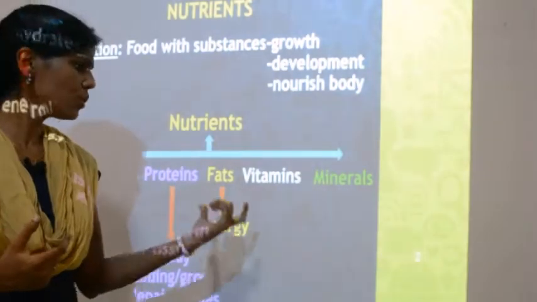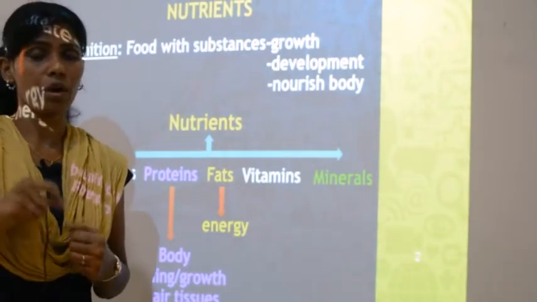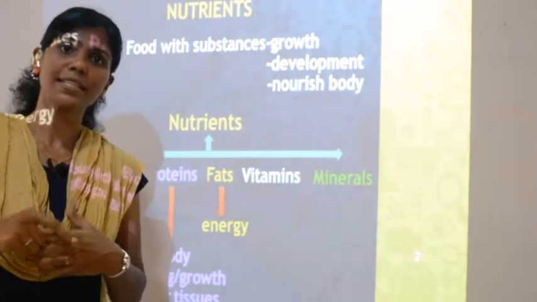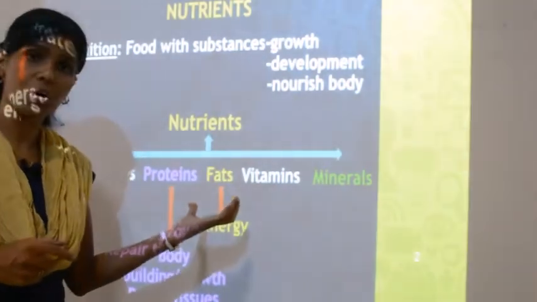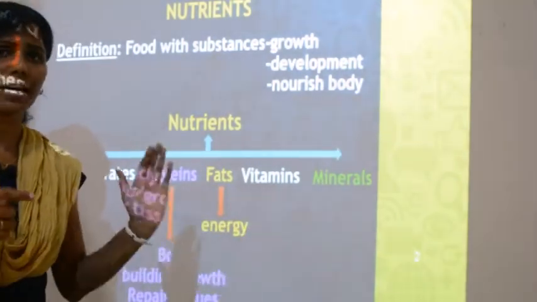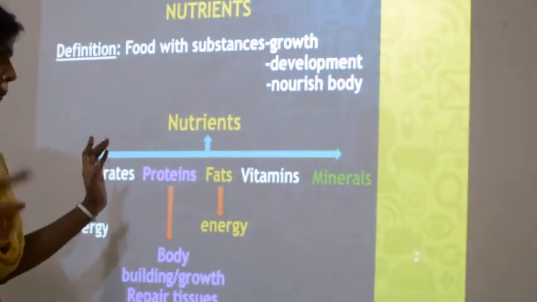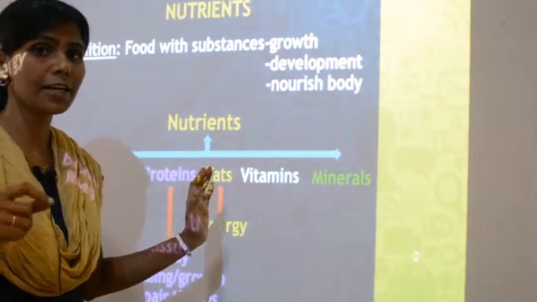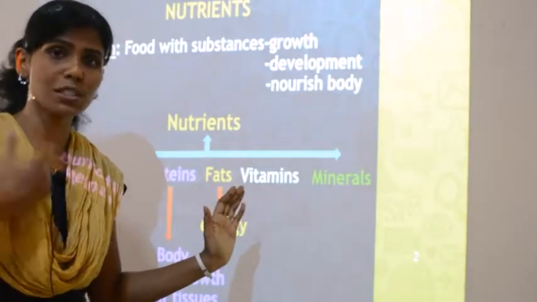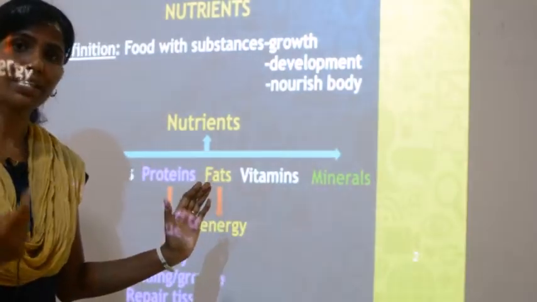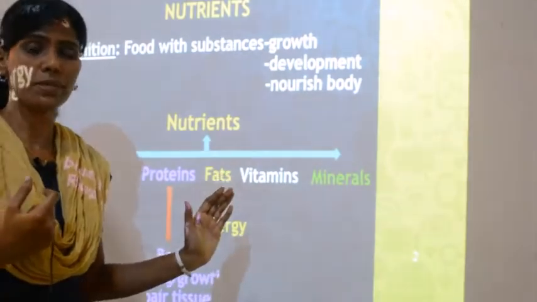So too much fat will lead to obesity, but when you take in the right amount, of course fat also gives you energy. It has the same function as that of carbohydrates, but the only thing is you mustn't take so much fat, because it will become junk, or it will lead to obesity.